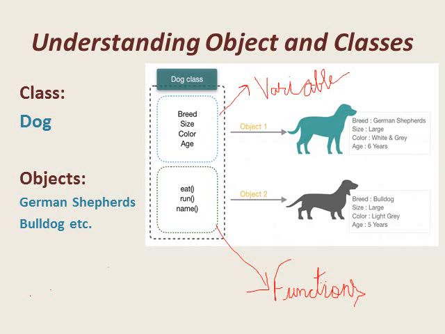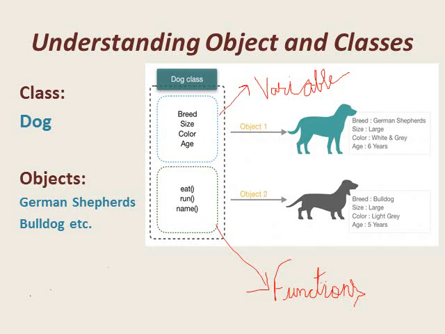So concluding this example, I say that here breed, size, color, age are the variable names that belong to the object of dog class and eat, run, name are the functions that belong to the objects of the dog class. So here object 1 is one object of dog and object 2 is the object 2 of the dog class.